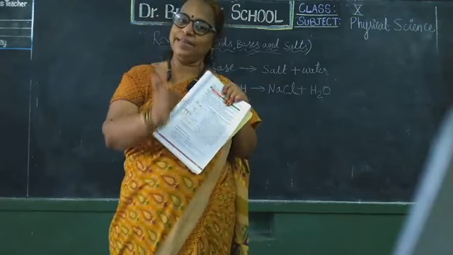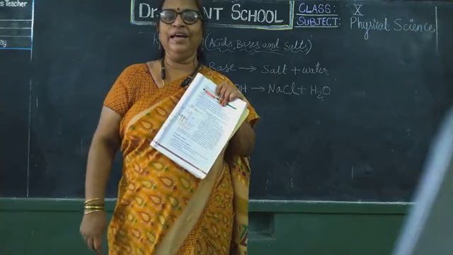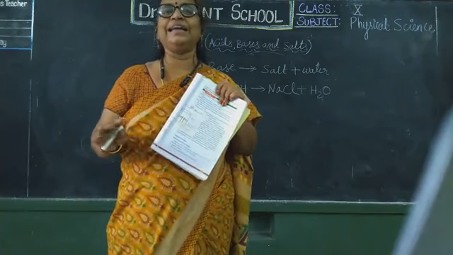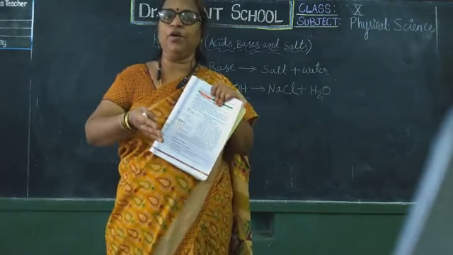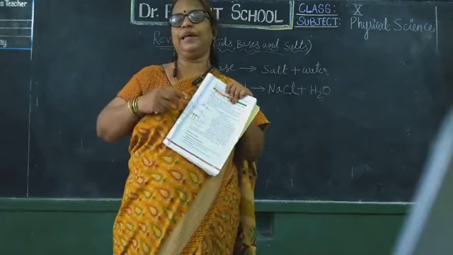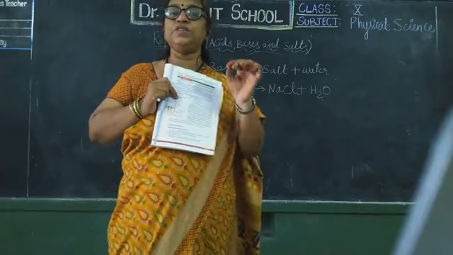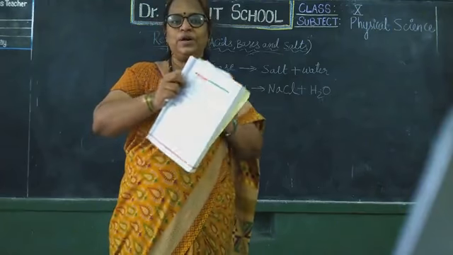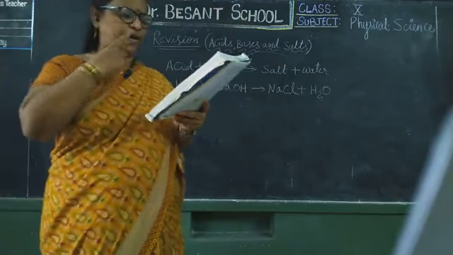H will remain as H only. If they do not split into ions, then they cannot conduct electricity. The substances which split into ions will only conduct electricity. Okay children, so we observe the glowing of the bulb because of having